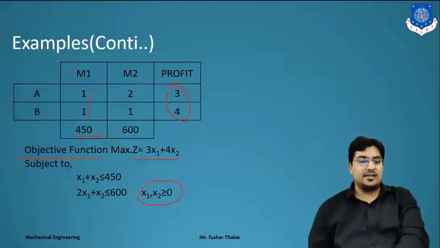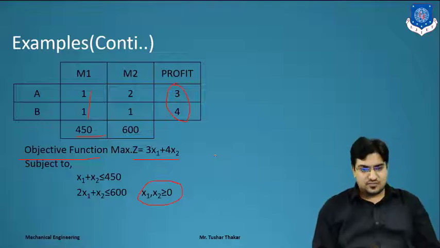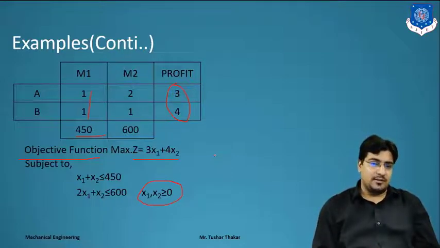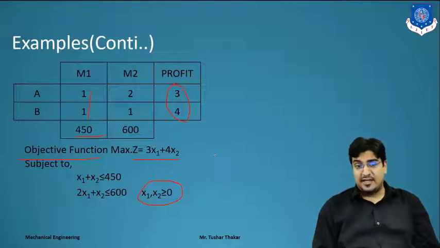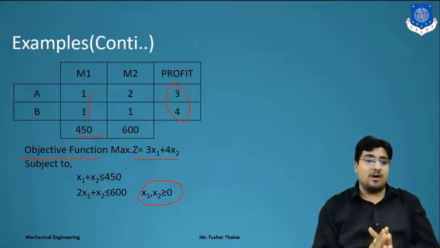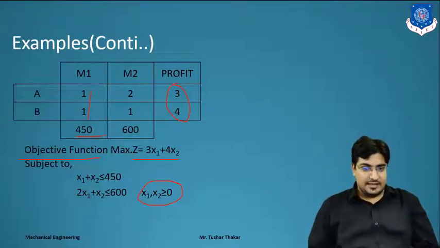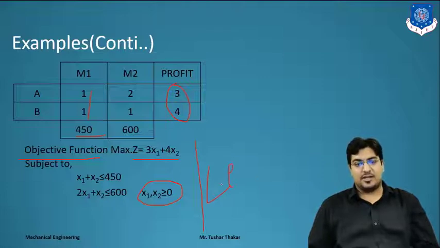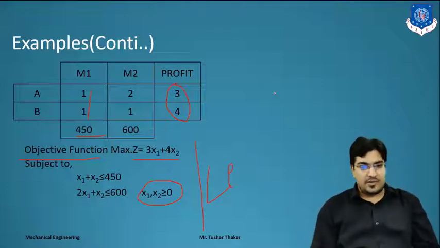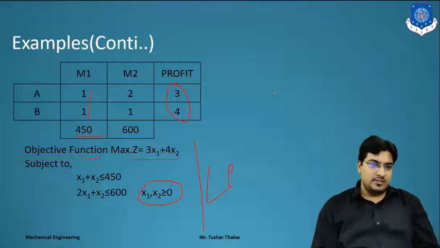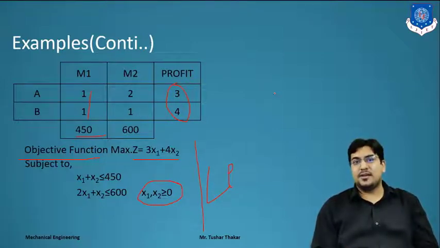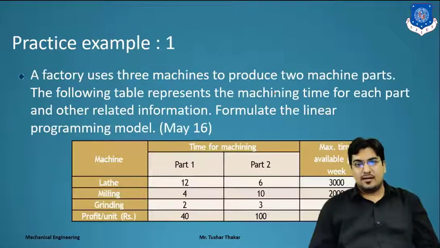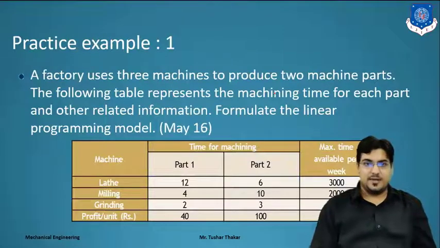This condition we always have to write to solve the problem, and this indicates that all these decision variables are non-negative. So this is the basic simple form of a linear programming, and these three equations are known as LPP formulation, as linear programming equations, and this will be solved by two methods, simplex method and graphical method. Clear? So I attach here another example for your practice.